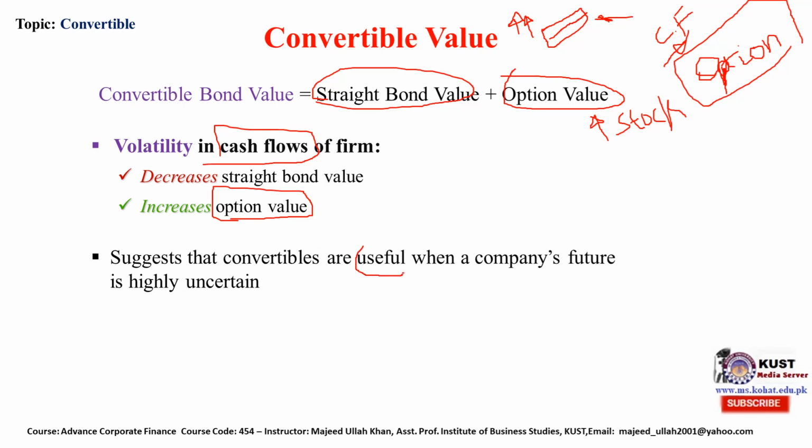Useful for whom? Useful for the company. If the company knows its future cash flows are uncertain, it should issue a convertible bond. Why? Because when the company is unable to pay back the face value of the bond or preferred stock, it will start converting these convertible securities into common stock. They will need no cash or liquidity to retire their obligation. They will just convert the convertible security into stock.